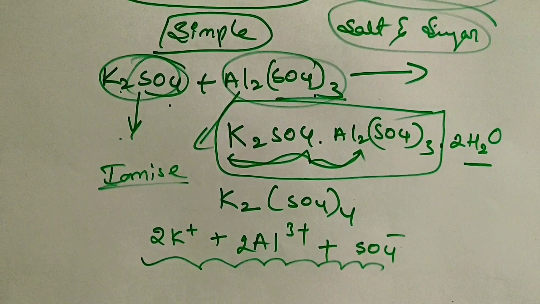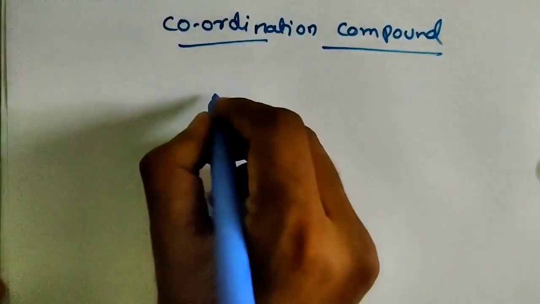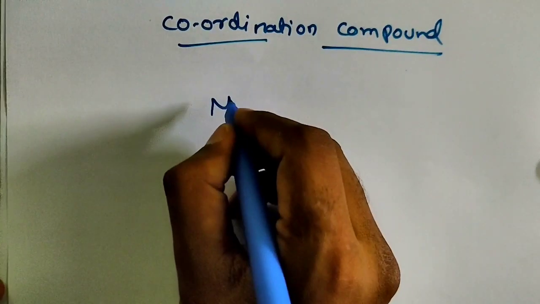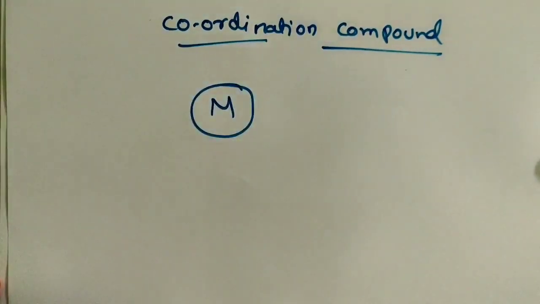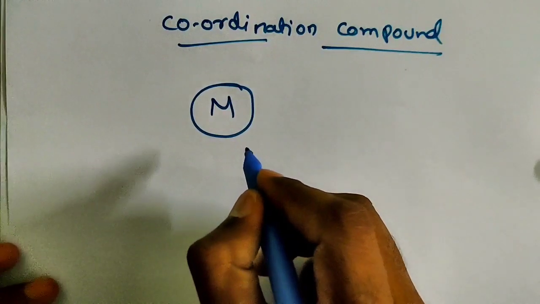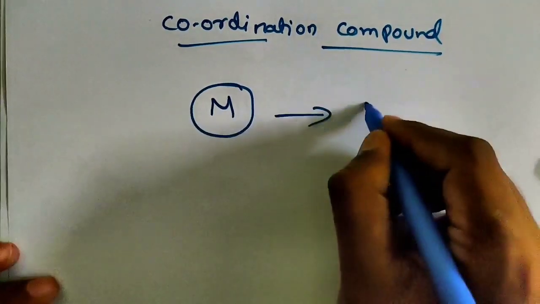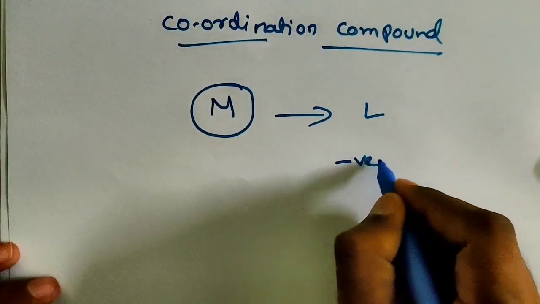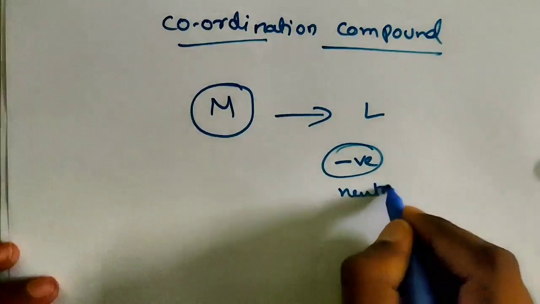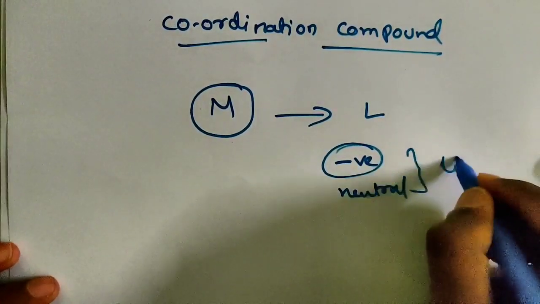So moving to the coordination compound. So children, in a coordination compound, what is there? See, a coordination compound is formed by one central metal atom. This central metal atom is a transition metal. It is surrounded by the ligand. Ligand means a neutral or negative ion. Neutral or negative ion, it is called a ligand.